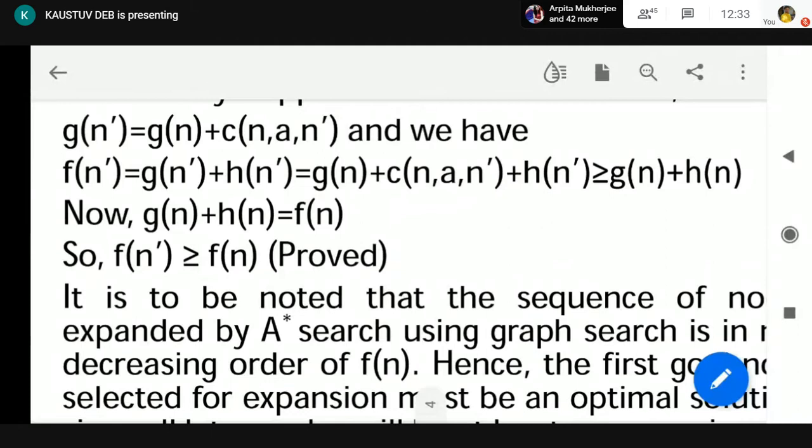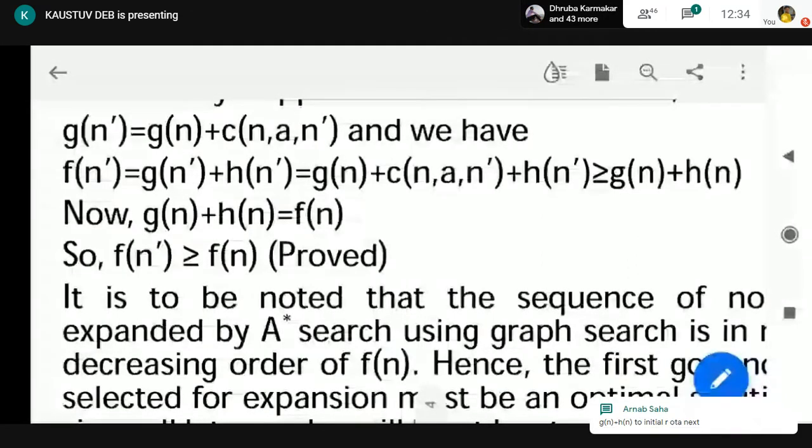Now, is it greater than or equal to Gn plus Hn? How come? Can anyone tell me why this is greater than Gn plus Hn? Think about the consistency.